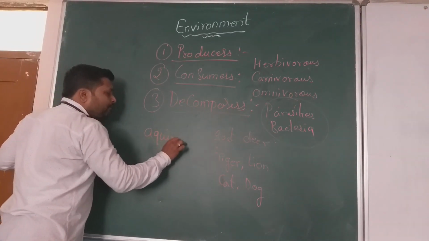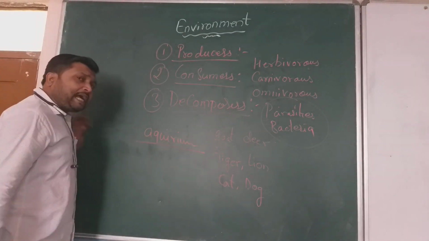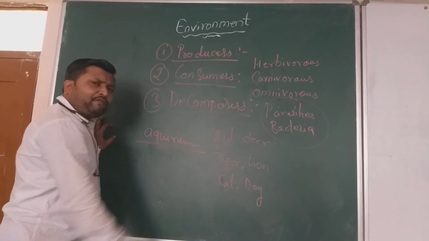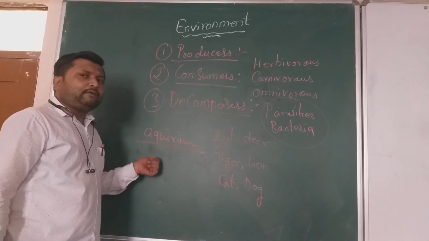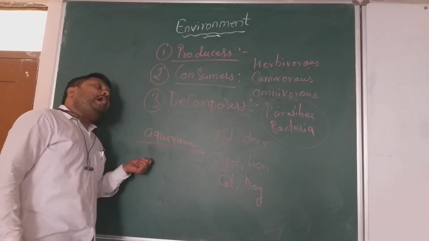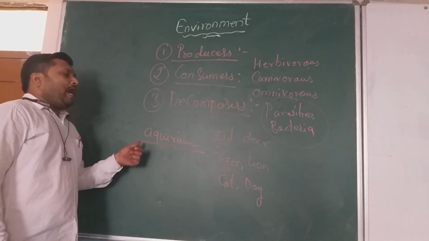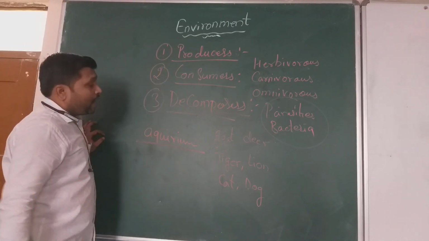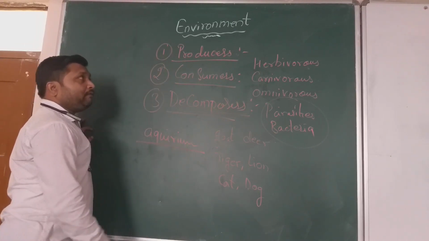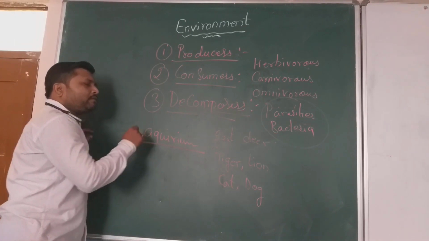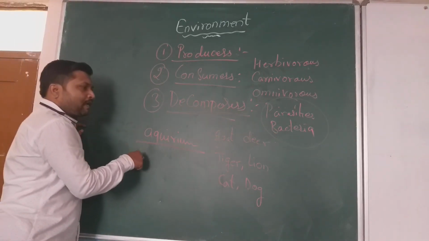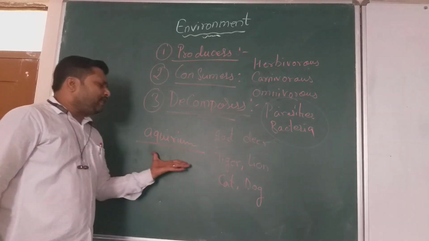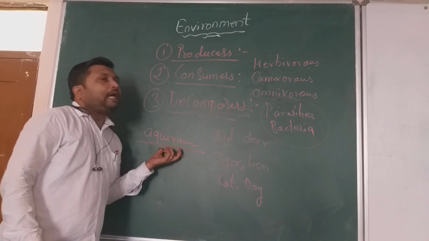If you remember, in an aquarium, I told you that after a certain period of time, or once in a week, we have to clean the aquarium. Why? Because an aquarium is an artificial ecosystem, and in an artificial ecosystem there is no decomposer, and if the decomposers are not there, there is no recycling of the material in the ecosystem. That's why the ecosystem may collapse after a certain period of time. That's why once in a week we have to clean the aquarium.